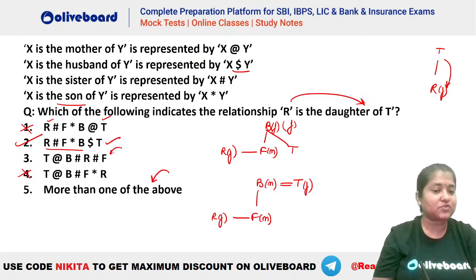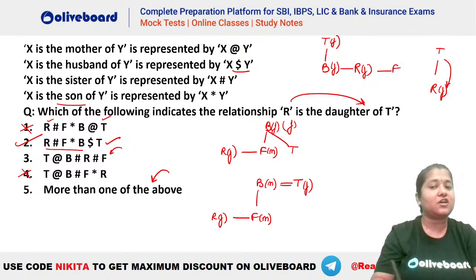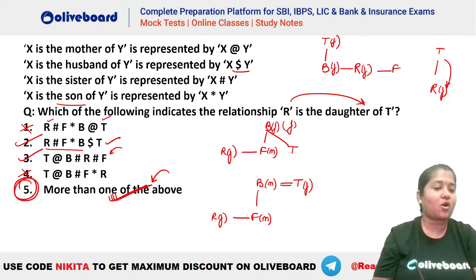Now let's draw this one, T at the rate B. What is the meaning of at the rate here? That is mother. So T is a female person. She is the mother of B. B hash R. Hash means sister. So B is the sister of R. So R will be like this. R hash F. So R is the sister of F. So that means F also will be here. So you can see that again we are getting T as a parent of R such that R is a daughter here. So from the third also we are getting a definite answer. So yes, it has to be option number 5. That is, more than one of the above.